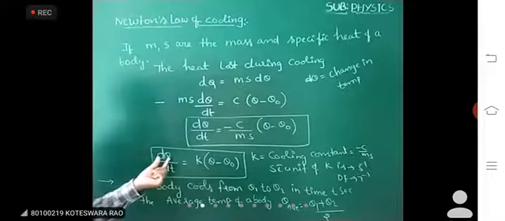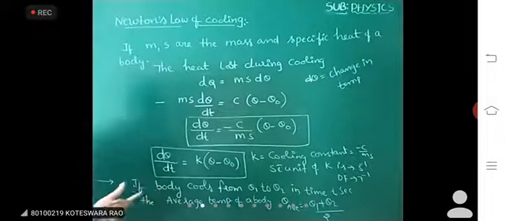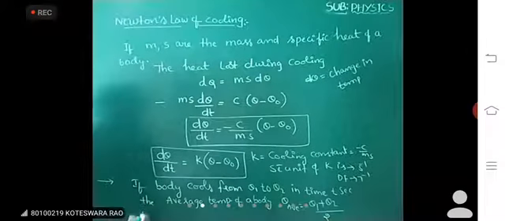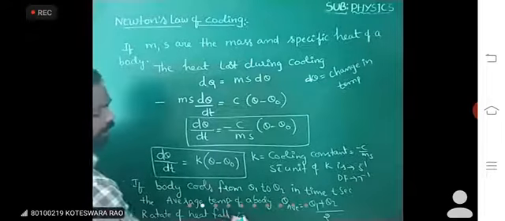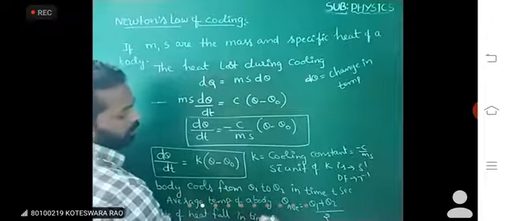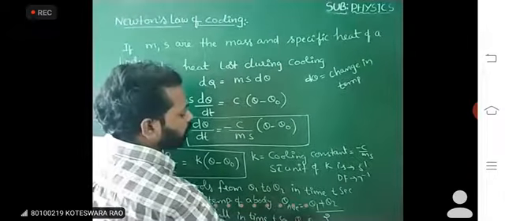And d theta means the rate of heat fall. The rate of heat fall in time t seconds is theta 1 minus theta 2 by t.